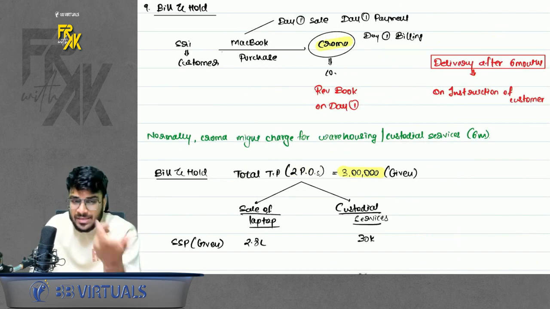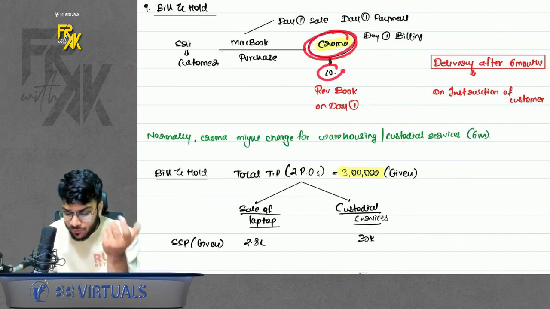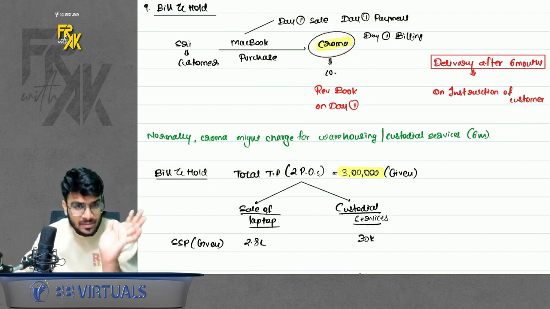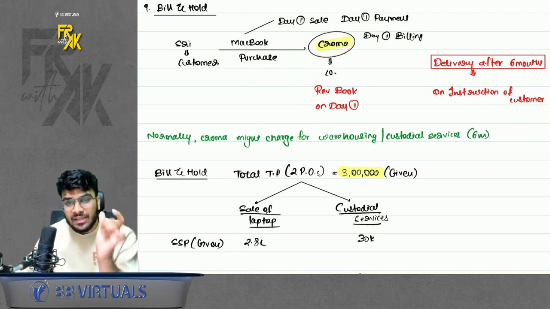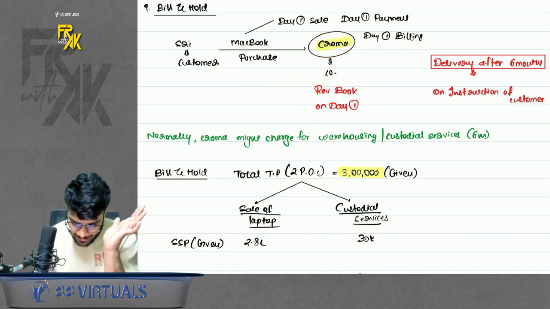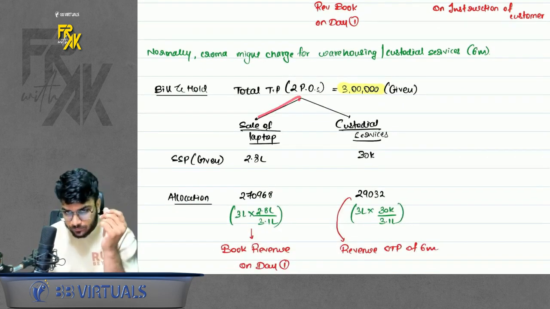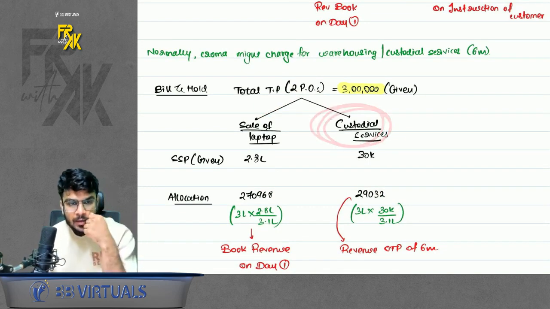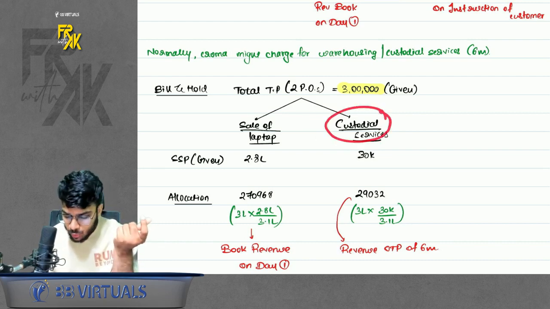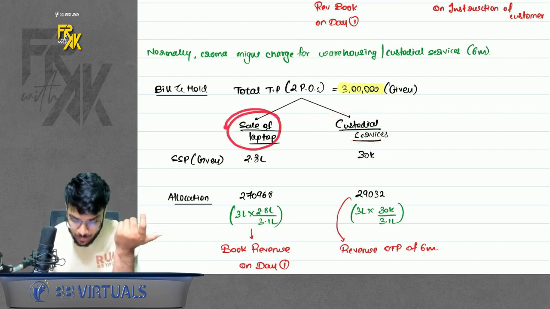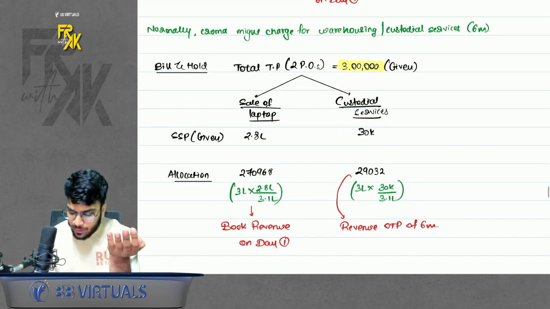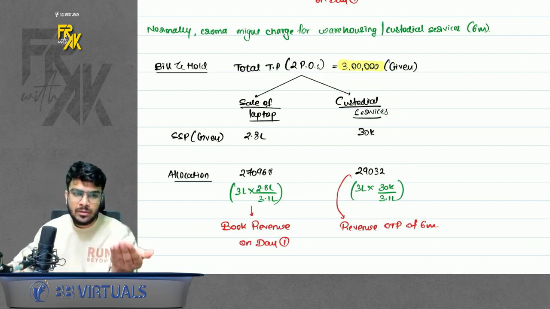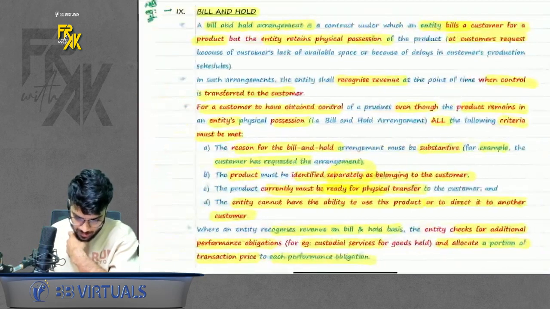The standard also says one thing. When a company is holding the product for a certain period for the customer, it might also charge the customer for some custodial services. So please try to identify whether there are any custodial services or not. For example, in case of bill and hold, if I sell a laptop and I'm holding it at the customer's request, I might charge something for custodial services. So try to allocate a portion of the transaction price to this service also. Why? Whatever is allocated to the laptop, you will book on day one. Whatever is allocated to this service, you will book across the period. How many months of service you are providing, across those months you should book the revenue of custodial services. Simple. That is the case of bill and hold.